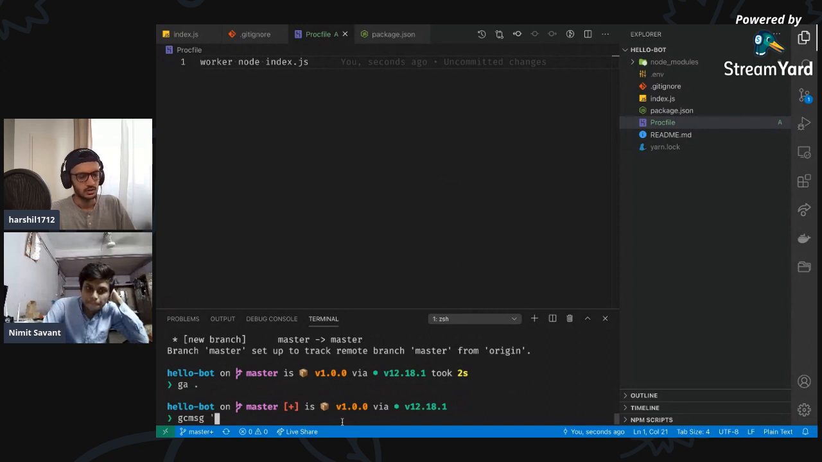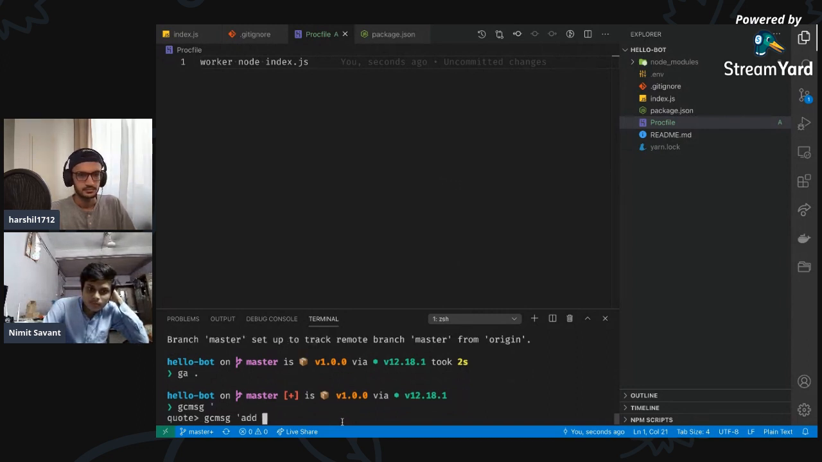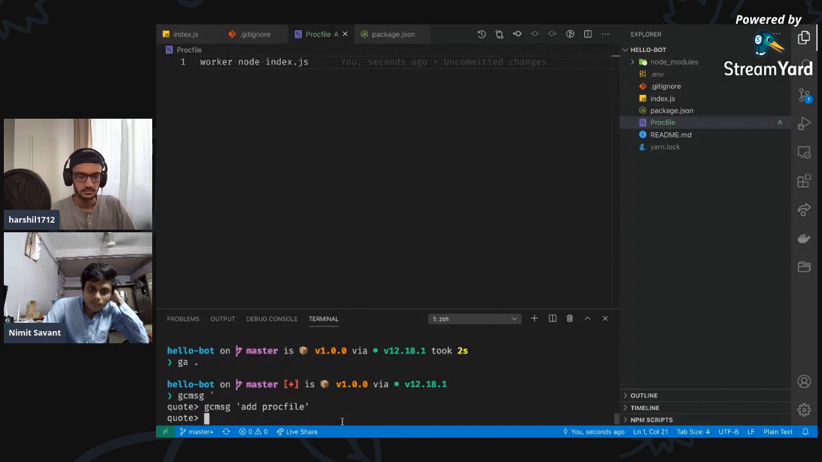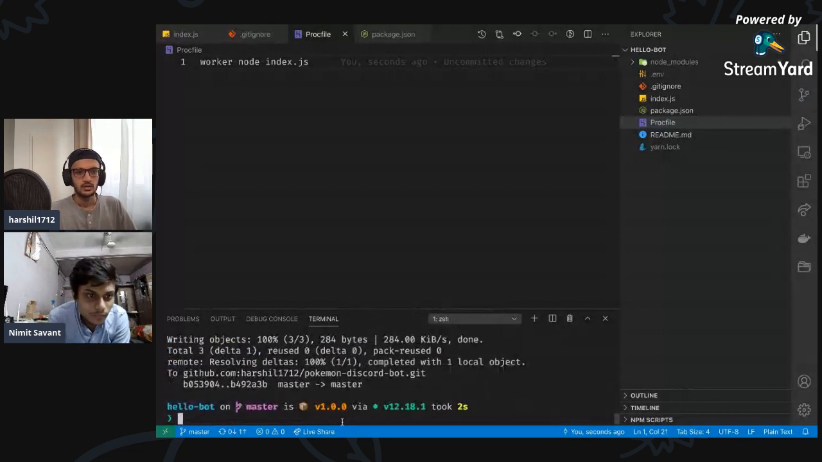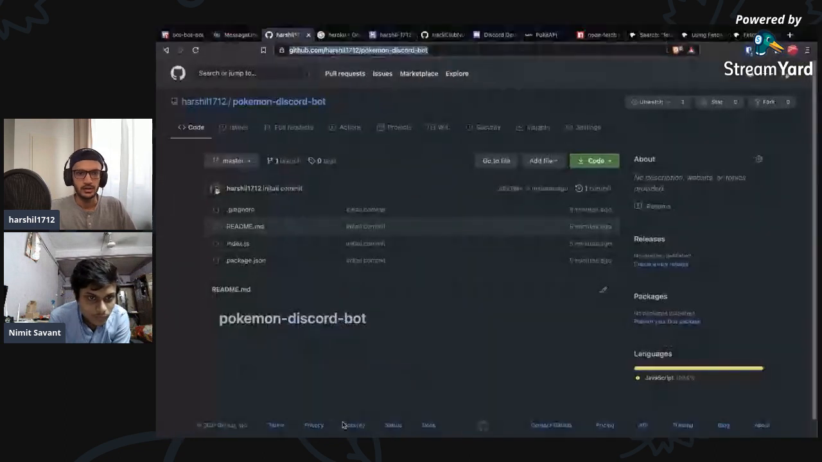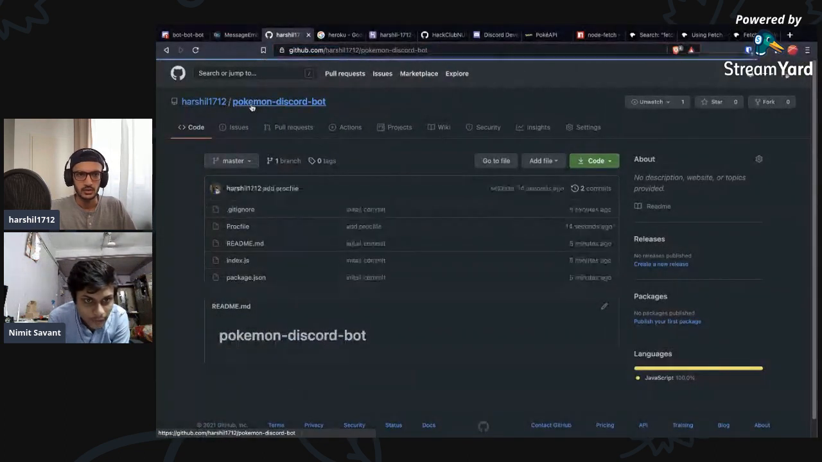That's not going to work. Wait, what? What just happened? I typed gcmsg and opened a bracket, and I typed, come on. Ah, okay. Not sure why that happened. Cool, so it's up on the repo as well.